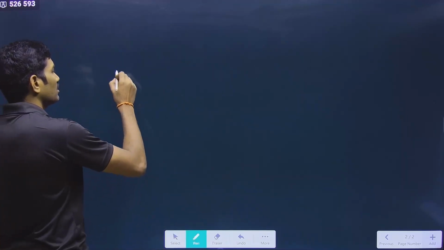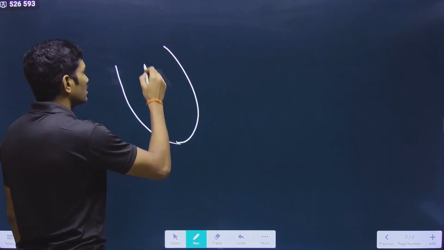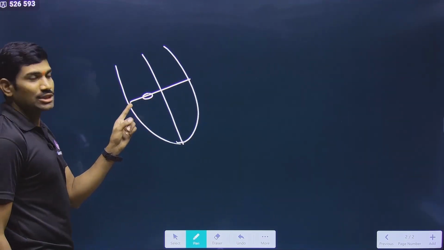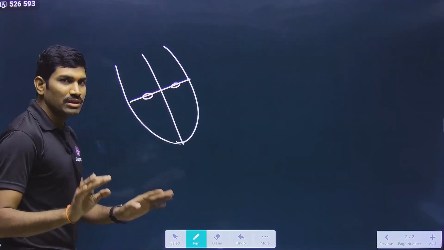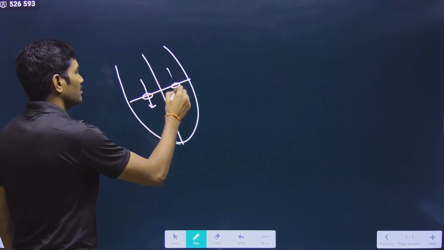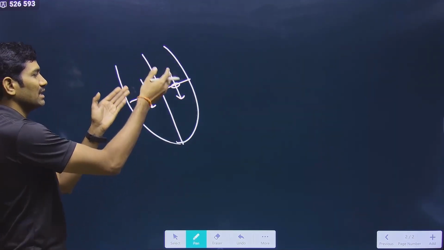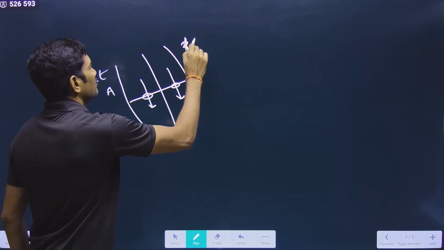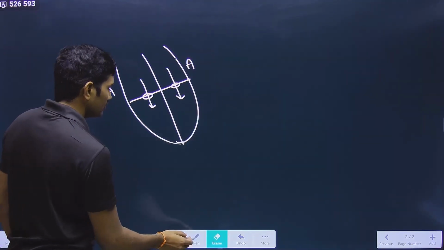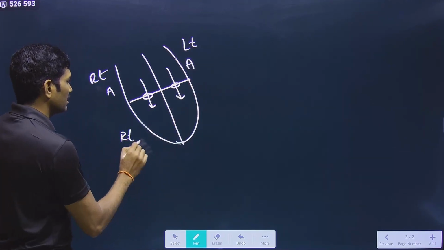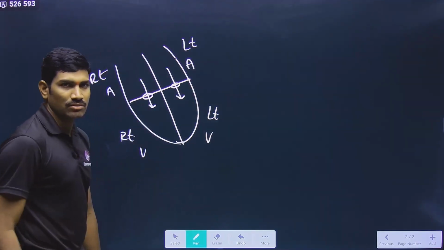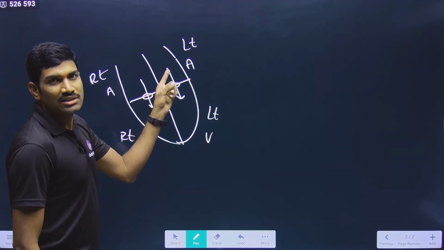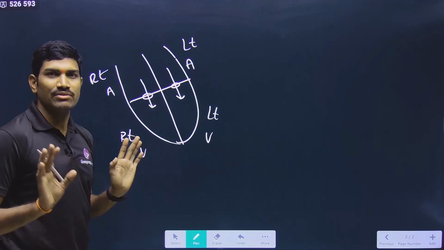So first we are talking about the joint diastole. During the joint diastole, what happens? Here the tricuspid valve and bicuspid valve, both of them are open, so that the blood from the atria passively comes into the ventricles. This is the right atrium, this is the left atrium, this is the right ventricle, this is the left ventricle. Yes or no? Deoxygenated blood from right atrium is coming into right ventricle, and oxygenated blood from left atrium is coming into left ventricle. Nice.